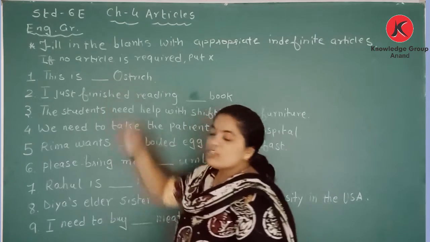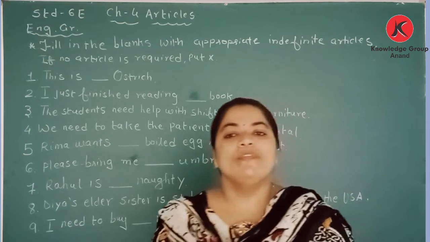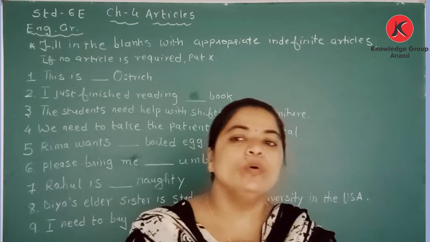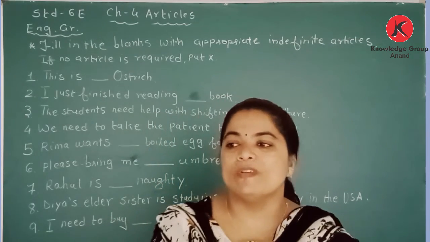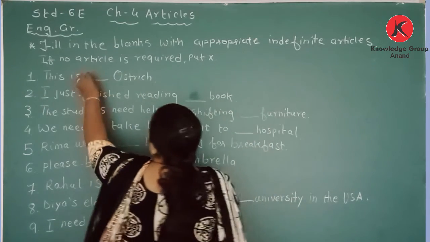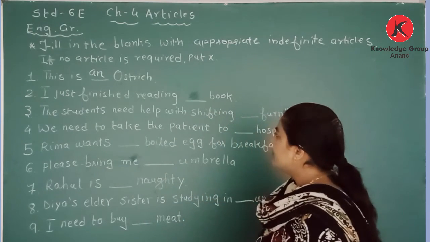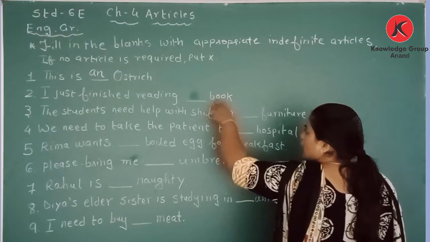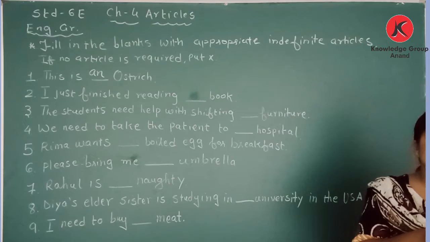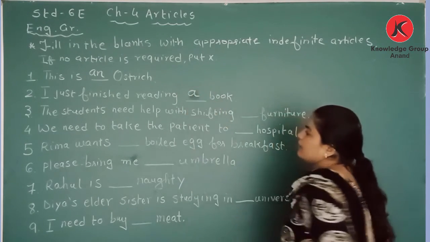The first one is dash ostrich. Just now I told you there are five vowels. Which are the five vowels? A, E, I, O, U. Among these, ostrich begins with O, so here we use article an. Next: I just finished reading dash book. I told you about the consonants too. The other 21 are consonants. B is a consonant, so we use article a.